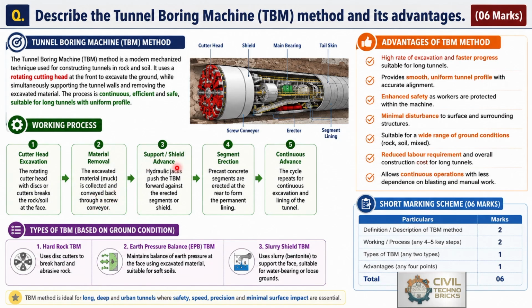Then support or shield advance, where hydraulic jacks push the tunnel boring machine forward against the erected segments or shields, followed by segment erection, and then continuous advance, that is, the cycle repeats continuously for excavating and lining the tunnel. Here are the advantages of the tunnel boring machine method for construction of tunneling: